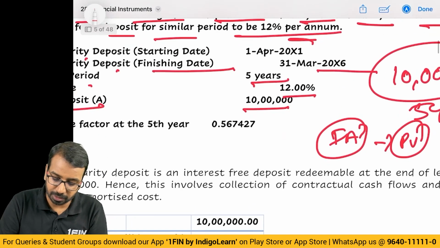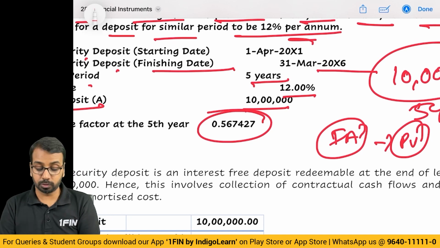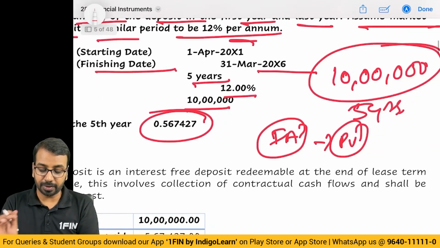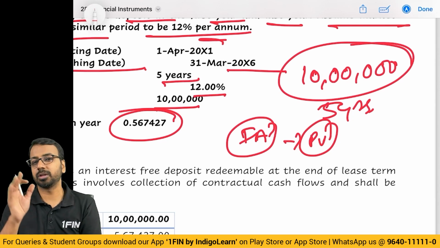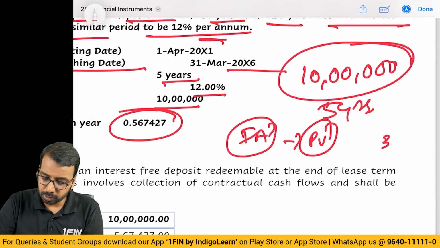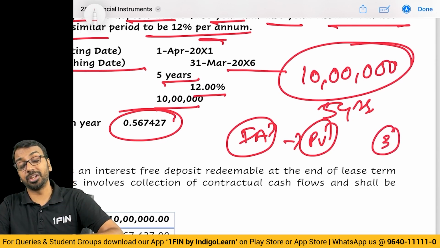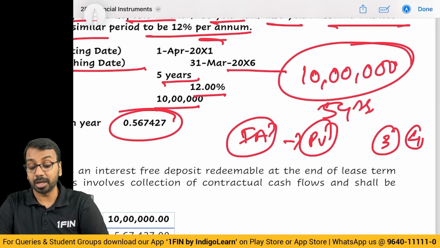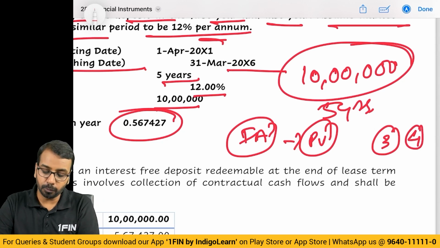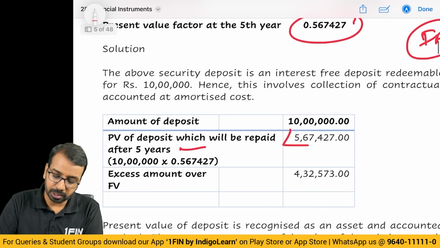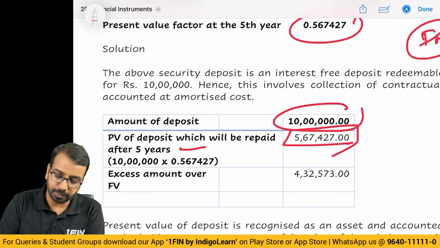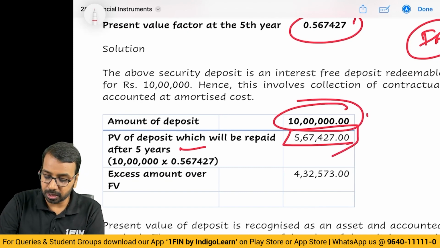So, they have given the factor of 5, 6, 7, 4 to 7. In the examination, if they give the factor, use the factors as it is. Otherwise, use 3 decimals. If the numbers are given in crores or lakhs or something like that, you can use 4 decimals. Okay. So, present value of the deposit is how much? 567, 427. Amount of deposit is how much? 10 lakhs. So, this is the amount.